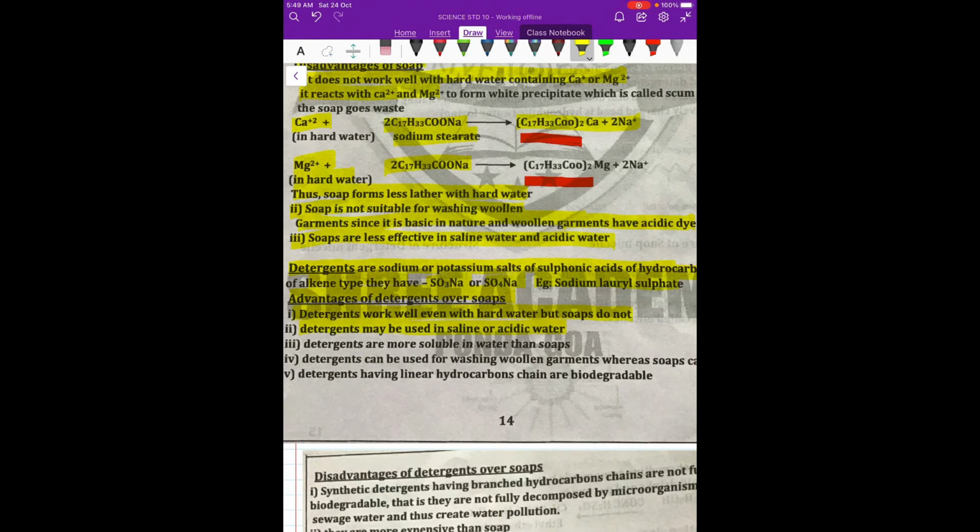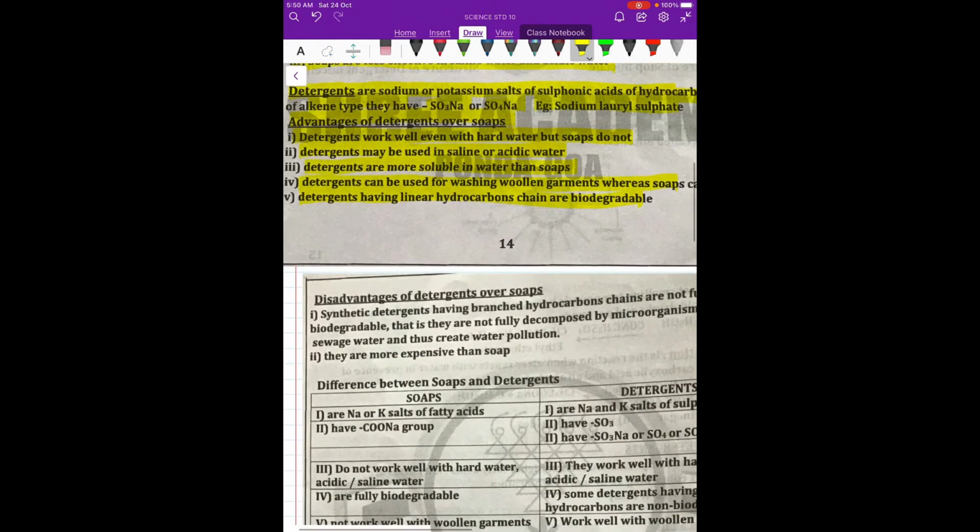The solubility of soaps in water is lesser than the solubility of detergents, meaning detergents are more soluble in water than soaps. The fourth is detergents can be used for washing woolen clothes, whereas we had already seen that soaps cannot be used. So that gives it an advantage. And the fifth is detergents having linear hydrocarbon chains are biodegradable. So special ones are biodegradable.